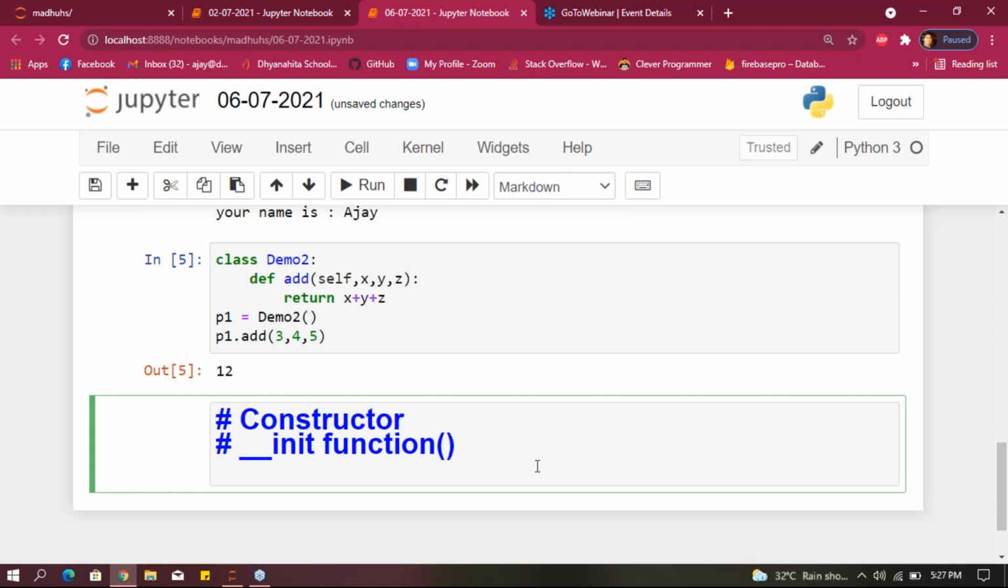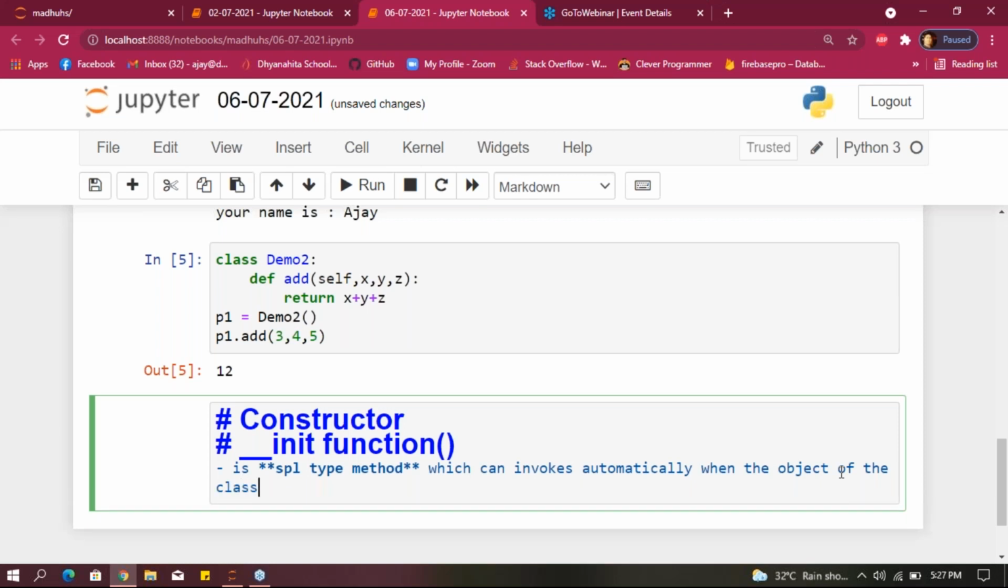Okay. What we can write is, constructor is a special type of method which invokes automatically when the object of the class is created. When the class object is created.